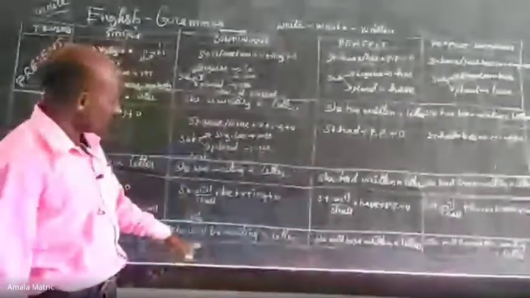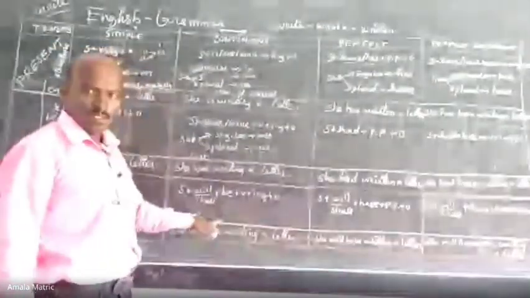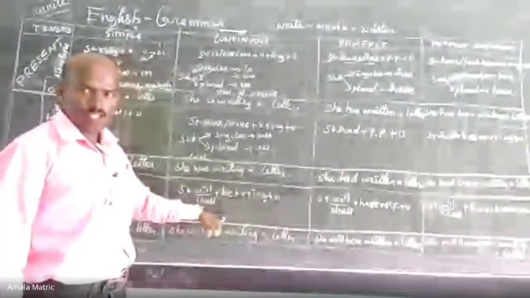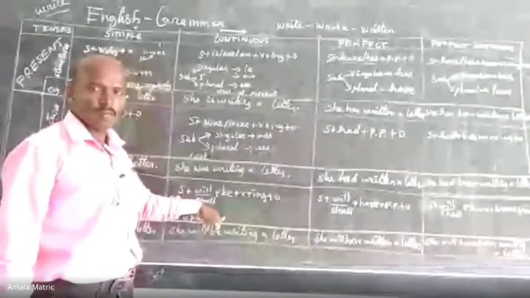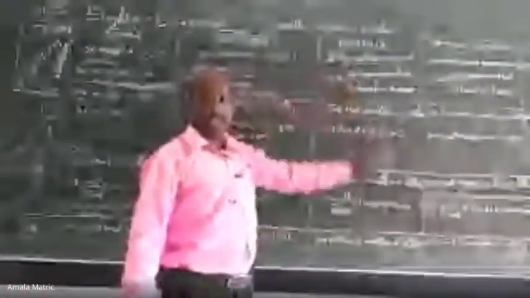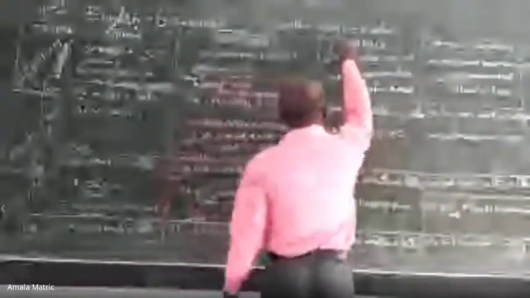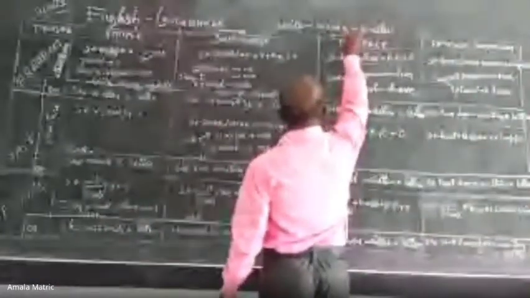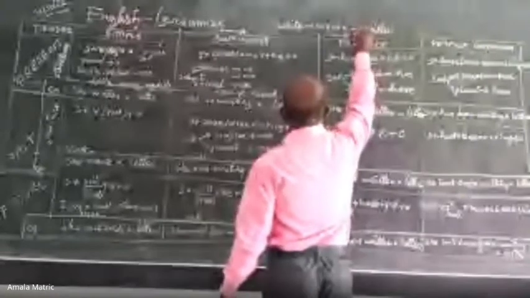By using some extra words, adverbs which show time and manner, we can identify the tenses easily. That's why I'm telling. Okay, now let's move on to perfect tense. Perfect tense: the action is started and finished at some one point.